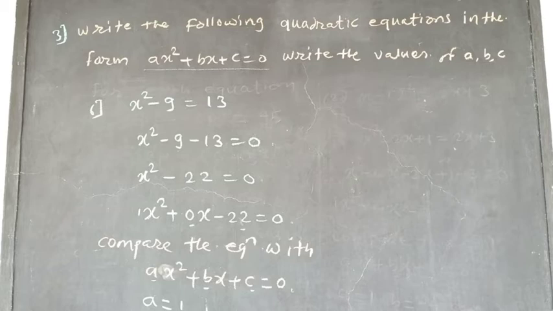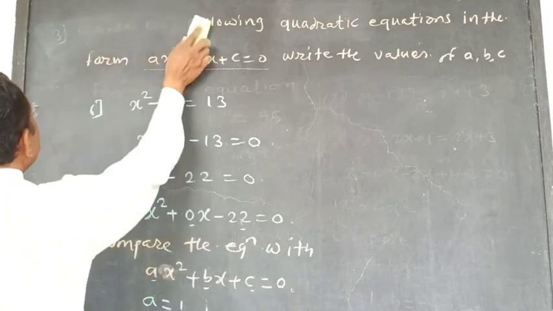You have to write this first. And we will write the first quadratic equation.